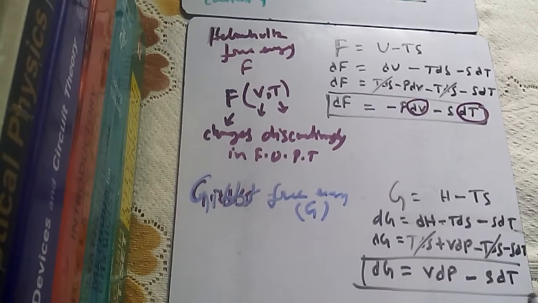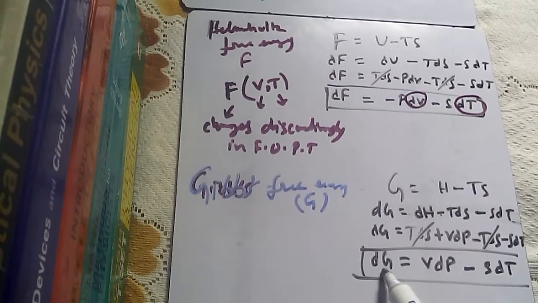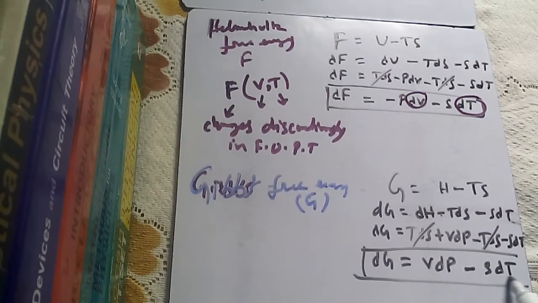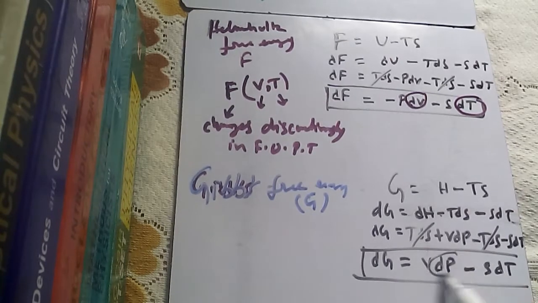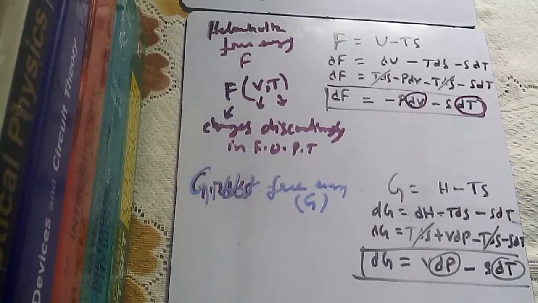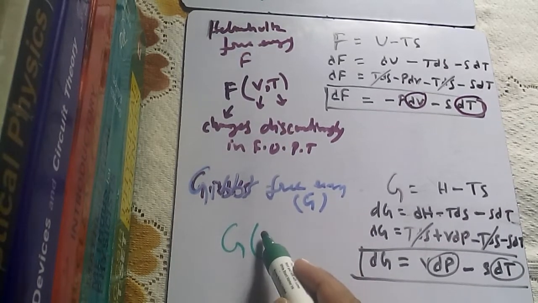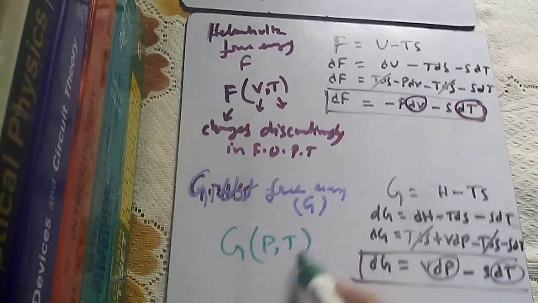Now from here you can see that the change in Gibbs free energy depends on pressure and on temperature. So our Gibbs free energy is a function of pressure and temperature.